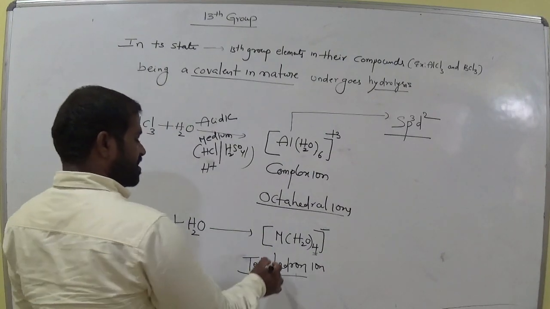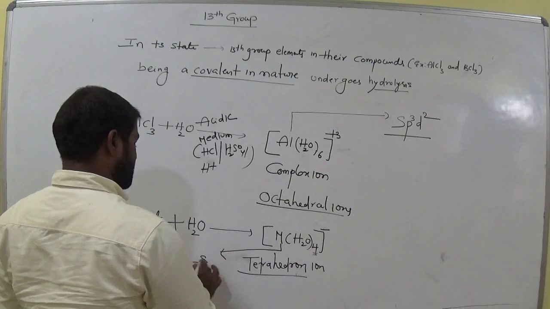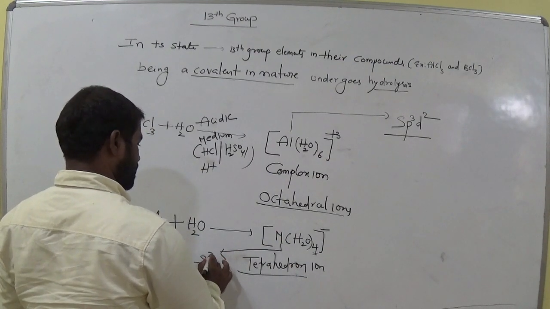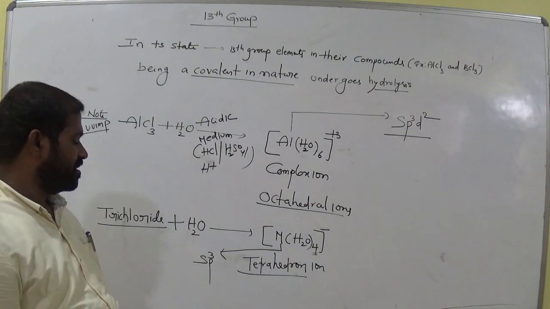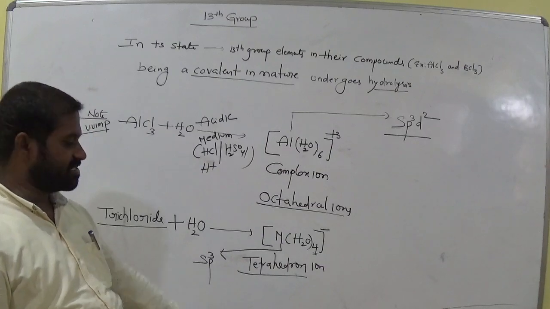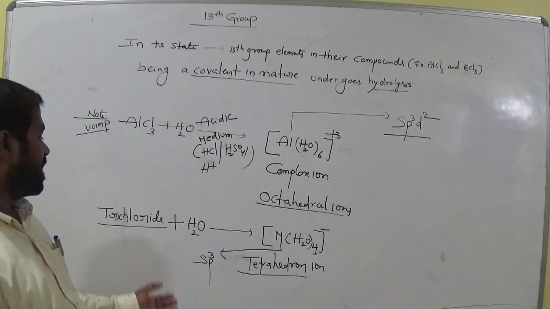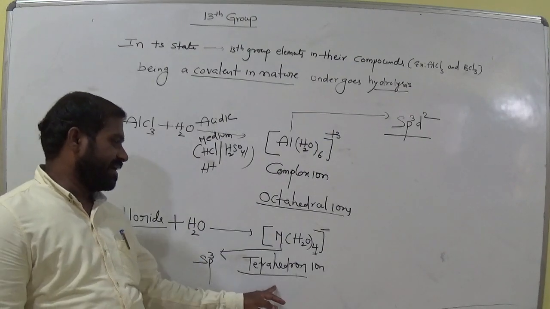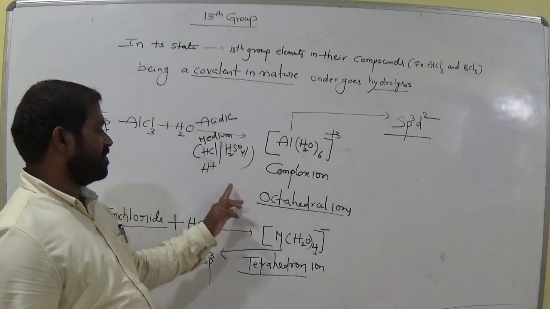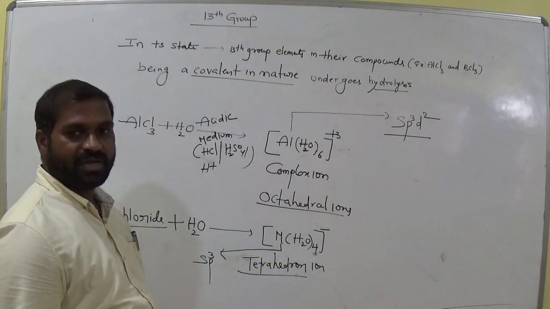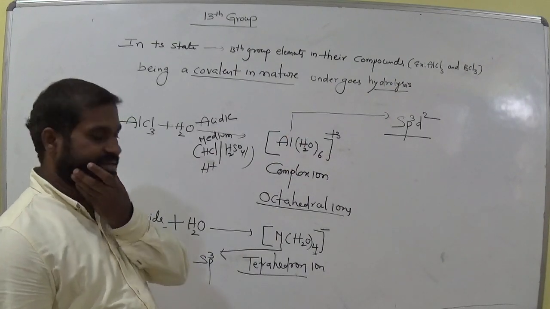Now the hybridization of this M is sp3 in the case of tetrahedron. Is it clear, all of you? So now trichloride in water gives tetrahedral ions, and trichloride in water in acidic medium gives octahedral, where sp3d2. Clear, everyone?